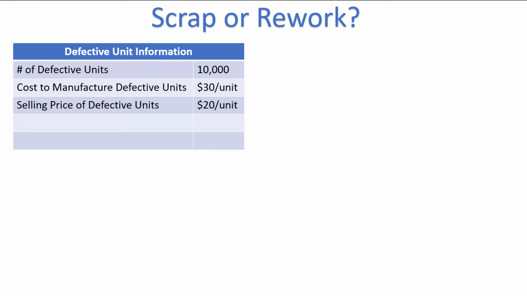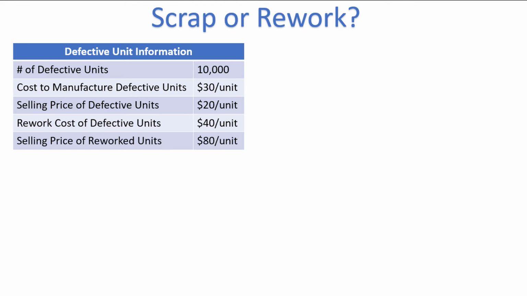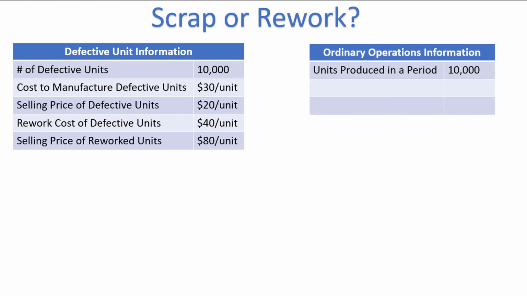Alternatively, the units can be reworked, which will cost the company $40 per unit, which will allow them to sell the units for $80 each. If Ellison Enterprises decides to rework the units, they will have to forego the opportunity to produce 10,000 new units, which will have an $80 selling price and a $50 cost per unit. The question is, should Ellison Enterprises sell the units as scrap or rework them first before selling them?